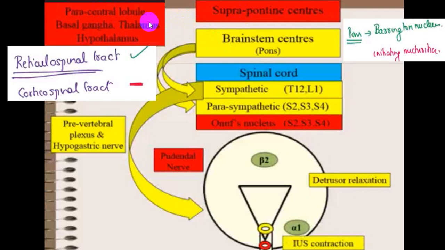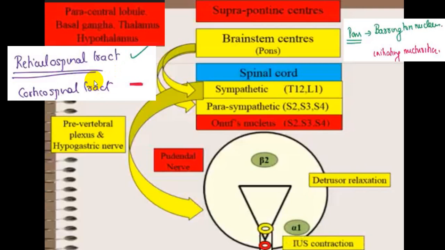And from the brainstem, that is the pons, we have a tract called the reticulospinal tract, which will be descending down and having an effect on the spinal cord at the level of T12 and L1, which is sympathetic control, and at the level of S2, S3, S4, there will be parasympathetic control.